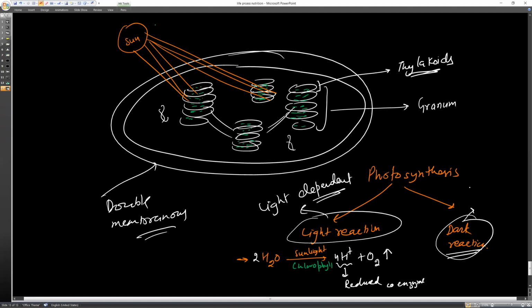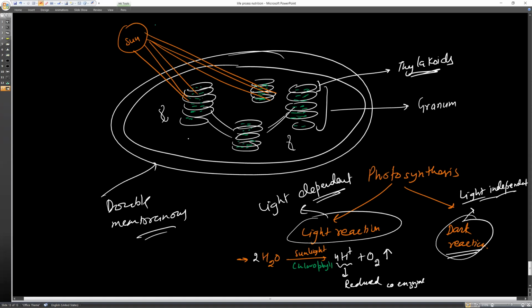It does not mean that it occurs in the dark. No. It is light independent, meaning it can occur in day and night also. So it does not require light. Got it? So that's why it is called dark reaction.